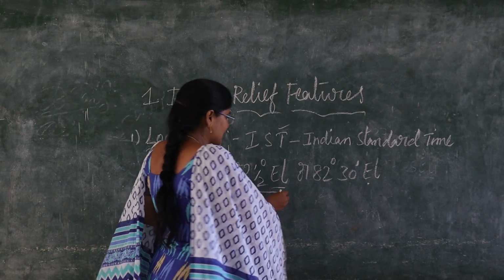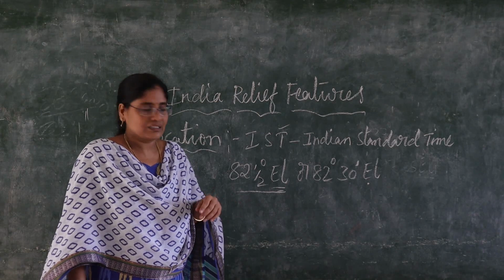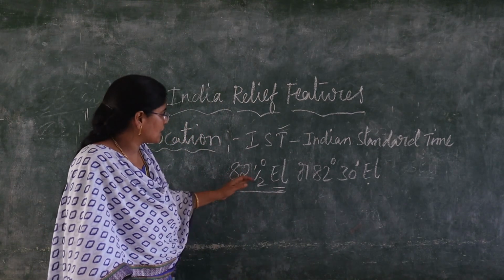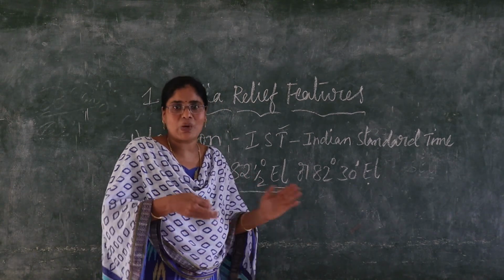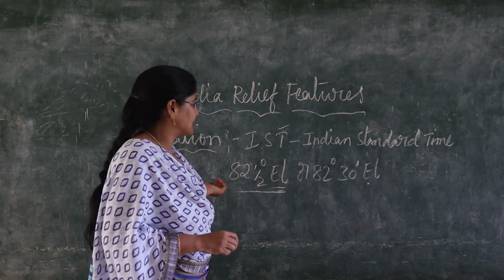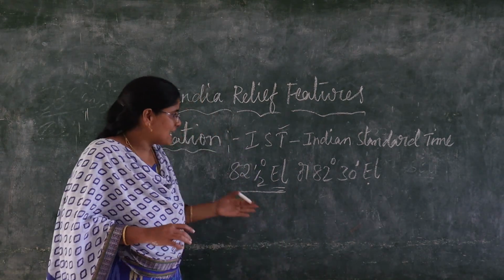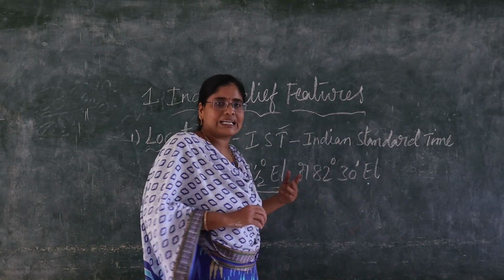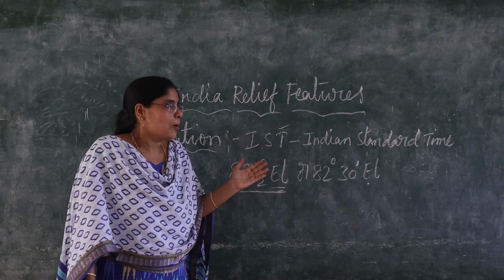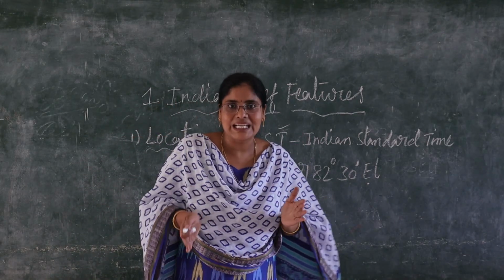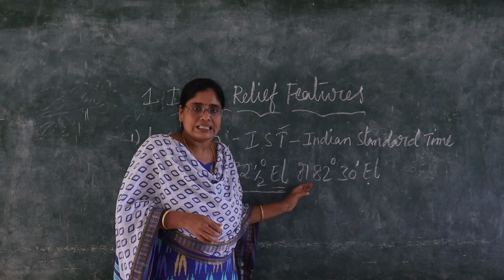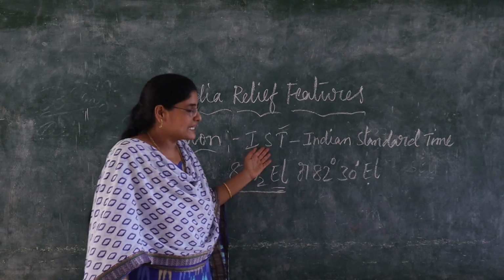82.5 degrees eastern longitude, these two are the same. Like this you have to write 82 degrees 30 minutes or 82.5 degrees east longitude. Whatever it may be, these two are the same. East longitude is taken as Indian Standard Time. Why, children? Why are these longitudes taken as IST? Because this passes through the middle of the country, the center of India. Because of that, this longitude is taken as IST.